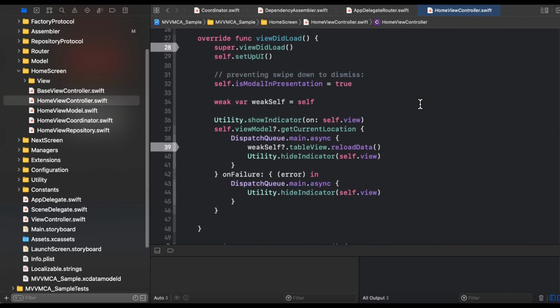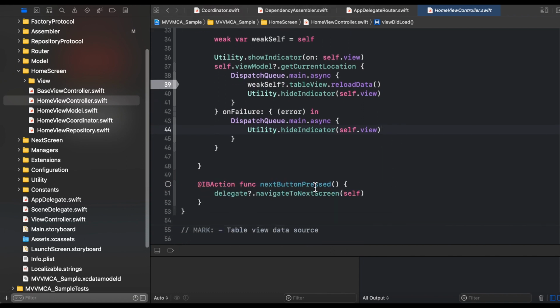After that, the important part is when our control reaches line number 37. This is basically calling the get current location method from my view model. And when I receive the location of the user, I call the API in my view model, and when the view model receives the data successfully, I reload the table view here. And if I get any error, then I hide the indicator. If you want, you can show an alert here also. This is the implementation of getting the location of the user and calling the dedicated API.